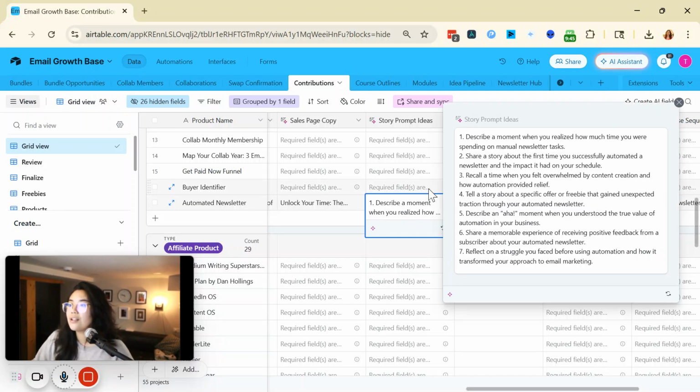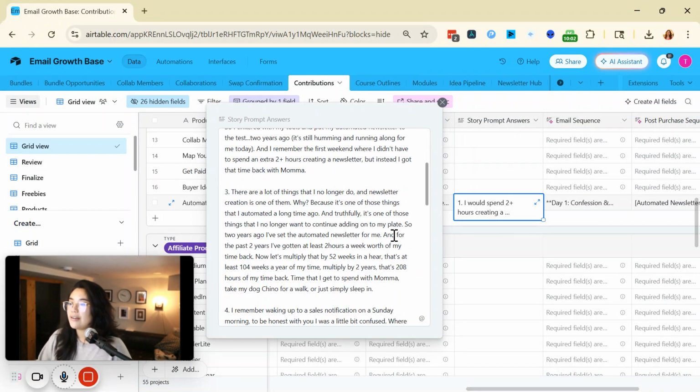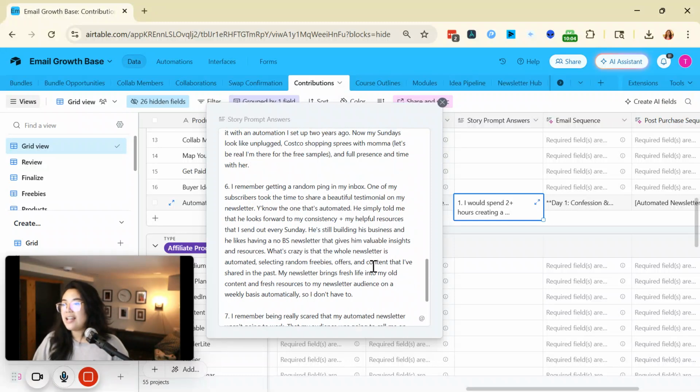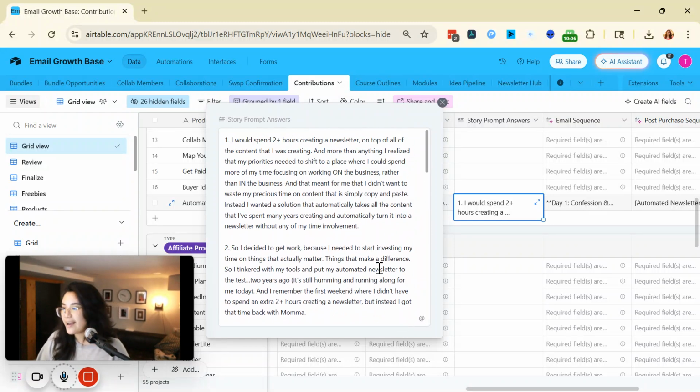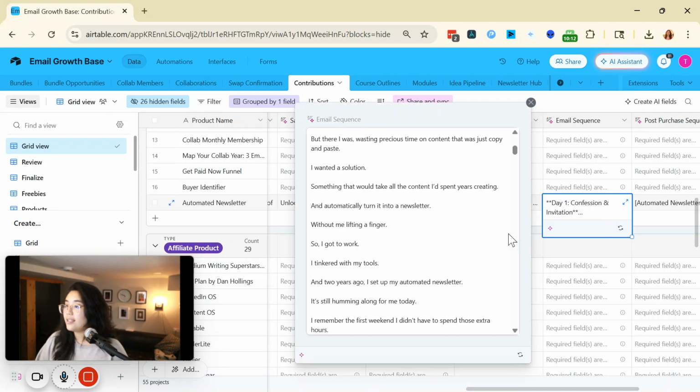So basically it looks at the sales page copy, the transcript and everything, and I say, hey AI, I need you to create 7 prompt ideas for me to respond to, and then from that point on you're going to create the email sequence for me. So this is me responding to them. As you can see here, it's just me giving a paragraph of the content and things like that, and then I go ahead and create the email sequences.